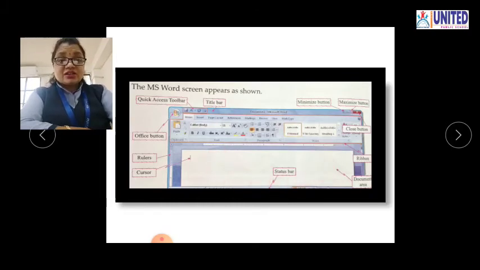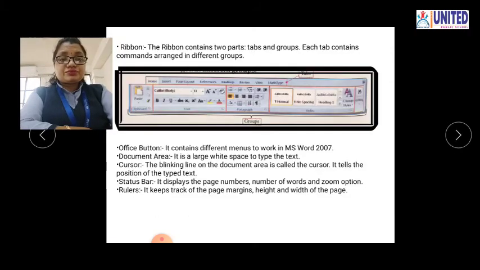Okay. Now the next is cursor. You can see a small standing line is here. We call it a cursor. Okay, it is a small blinking line. So by seeing this cursor, that means you can type your text by starting at this cursor. So the blinking line on the document area is called a cursor. It tells the position to type the text. That means जहाँ पे भी आपका cursor होगा, वहाँ से आपकी क्या हो जाएगी? Typing start हो जाएगी.